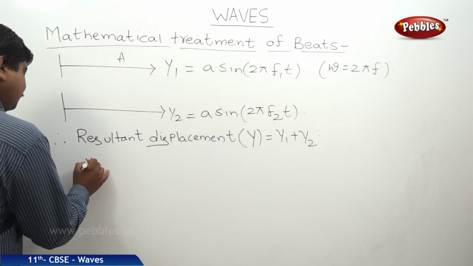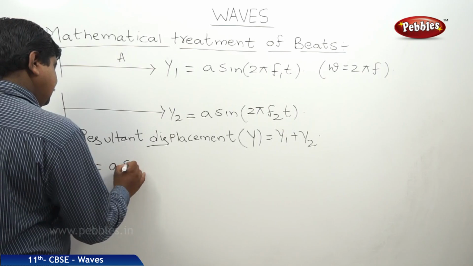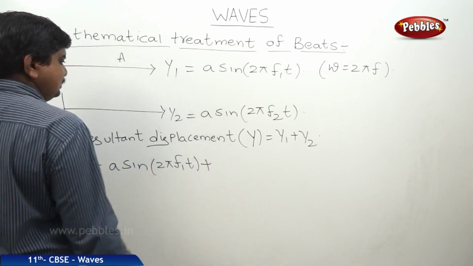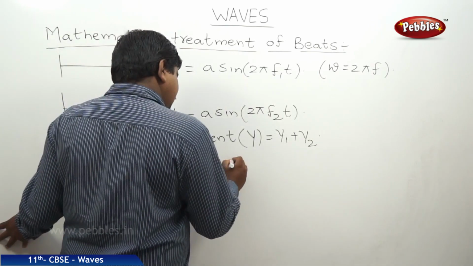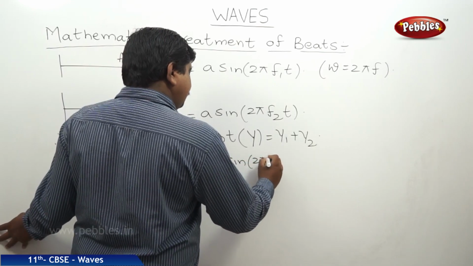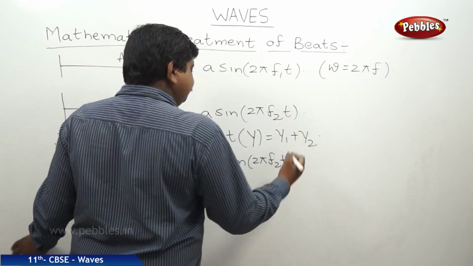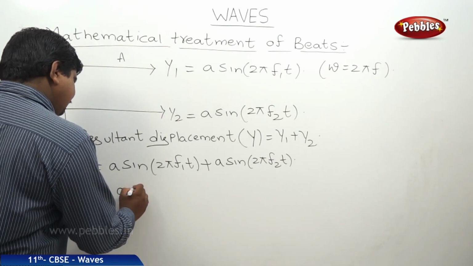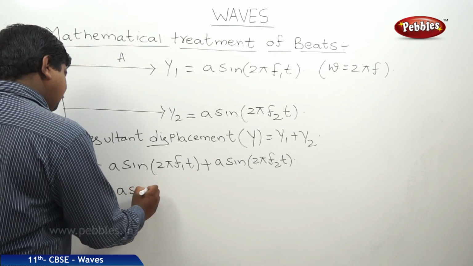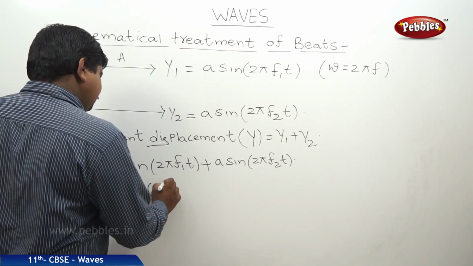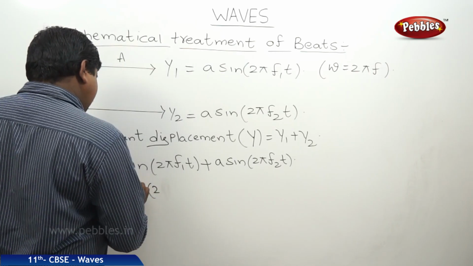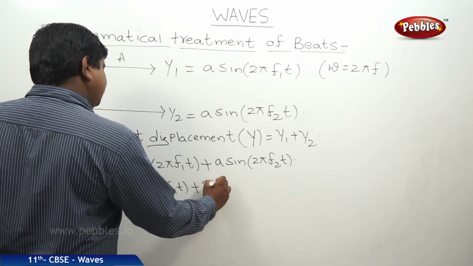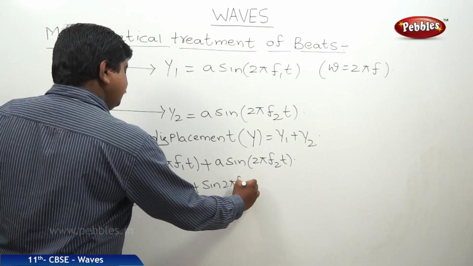Therefore capital Y is equal to y1, which is A sine 2 pi f1t, plus y2, which is A sine 2 pi f2t. Therefore, if I take A as common, Y equals A into the bracket of sine 2 pi f1t plus sine 2 pi f2t.